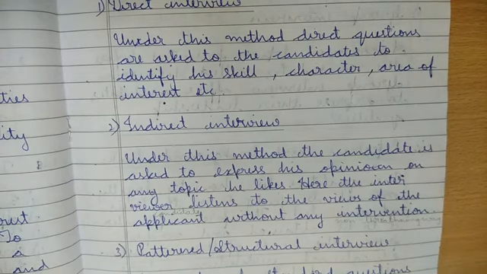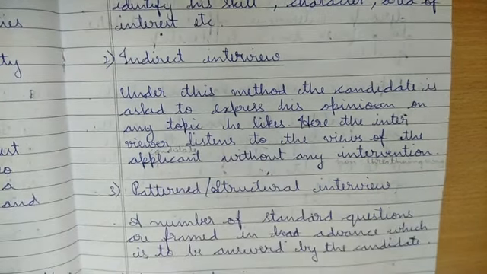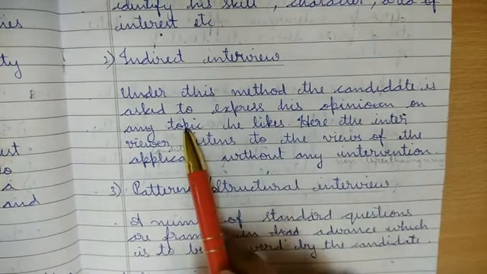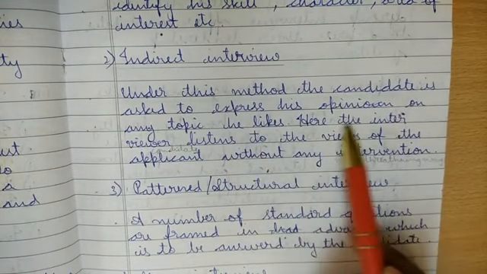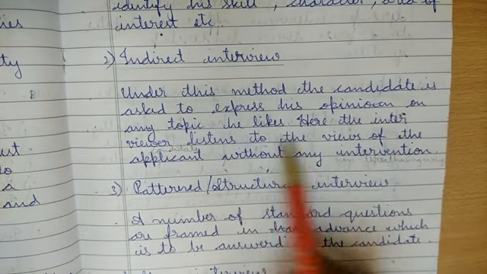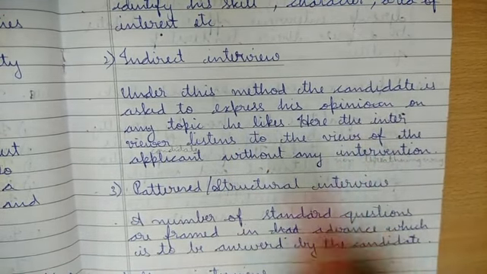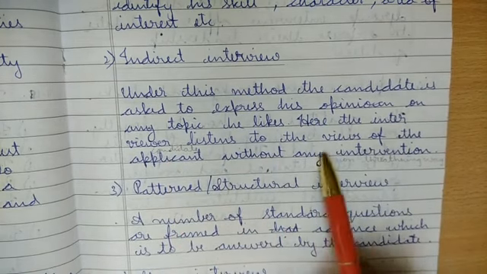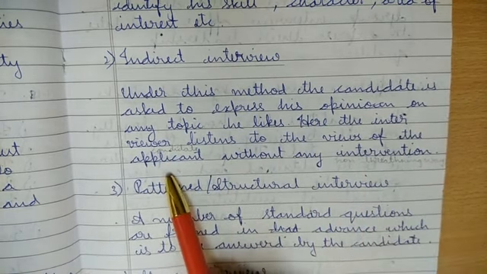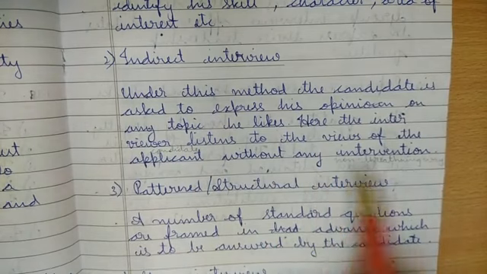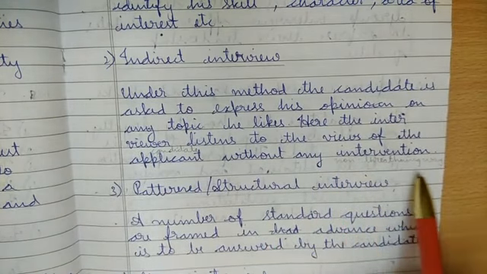Indirect interview, the words themselves tell what it consists of. Indirect interview means under this method the candidate is asked to express his opinion on any topic he likes. Here the interviewer listens to the views of the applicant, that is the candidate, without any intervention, in a non-threatening way.